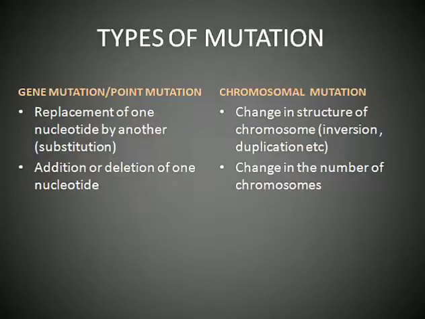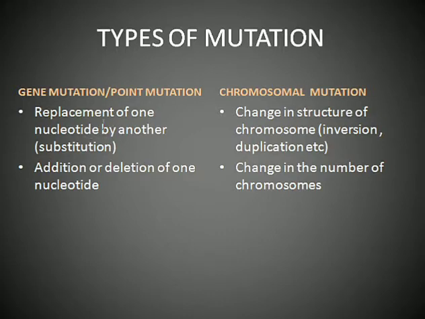Now we come to the types of mutation. There can be two types of mutation. One is known as the gene mutation or point mutation, and second is known as chromosomal mutation. In gene mutation, this only affects one or some of the nucleotide sequence. So that is why it is also known as point mutation.